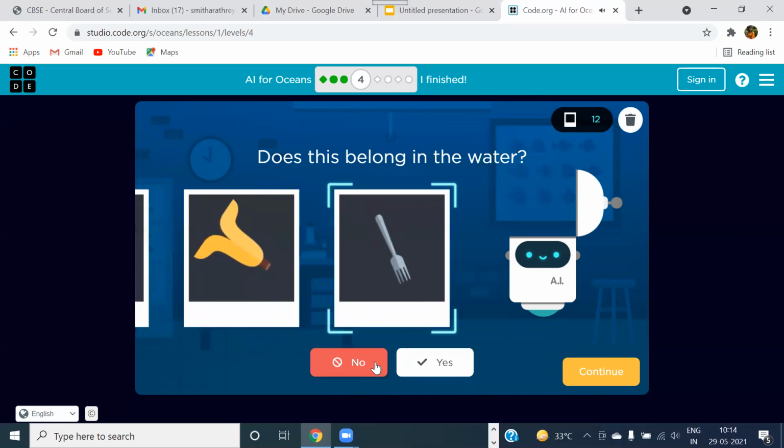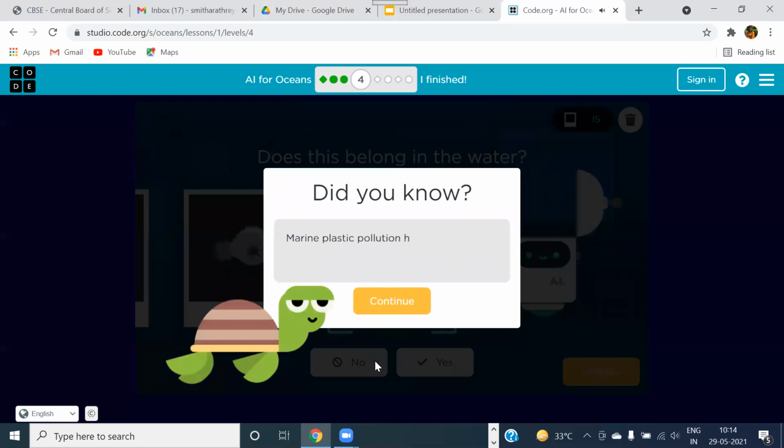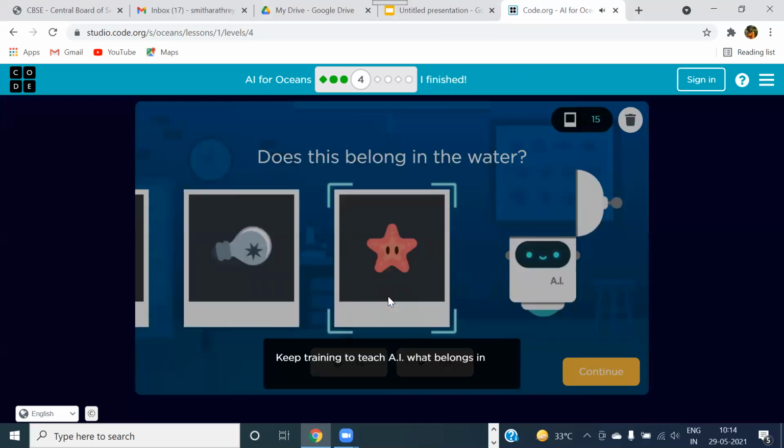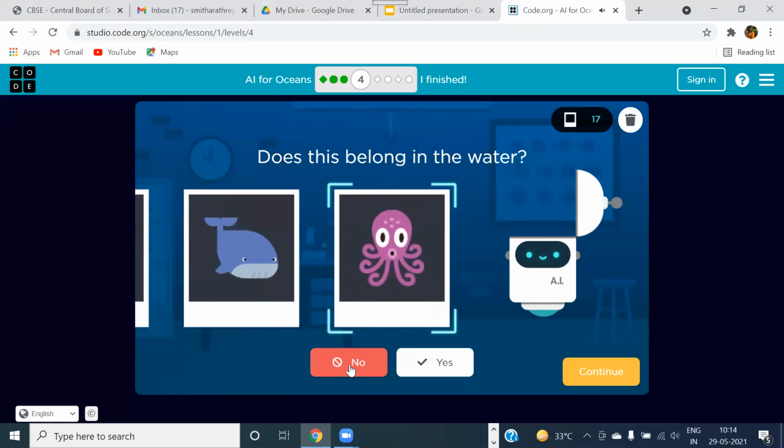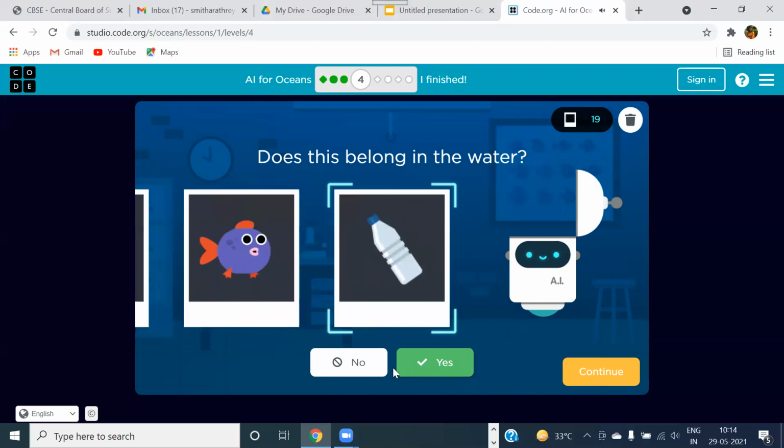Okay, so now it's only about the things that belong to water and the things that do not belong to water. It is comparing this to the fact that marine plastic pollution has impacted at least 267 species worldwide, including 86% of the sea turtle species. You can include this as project work, also extra reading for your students, which will make their studies more interesting and correlate to other subjects. So let's quickly do it.